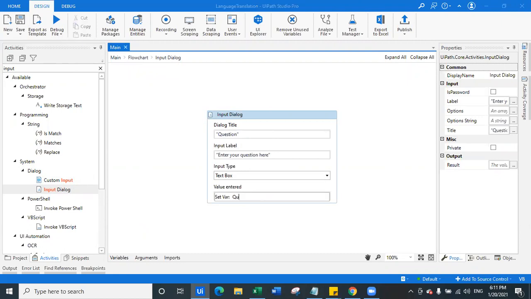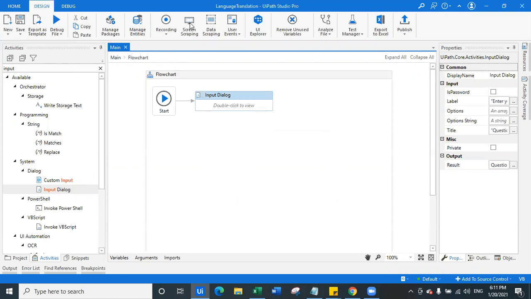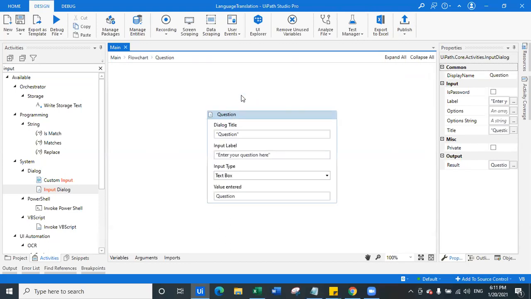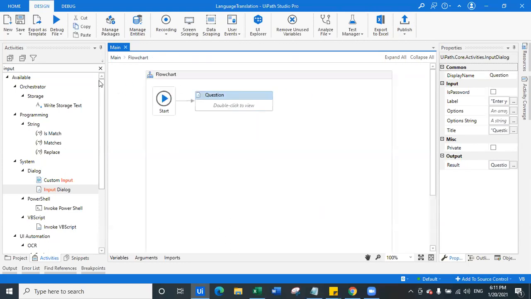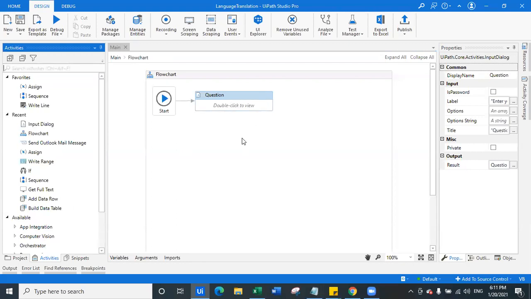And we are going to capture question in the question variable. Okay. Now, once we receive question, we are going to rename this particular activity as question, where we will get. And now we are going to identify the language of this particular question.